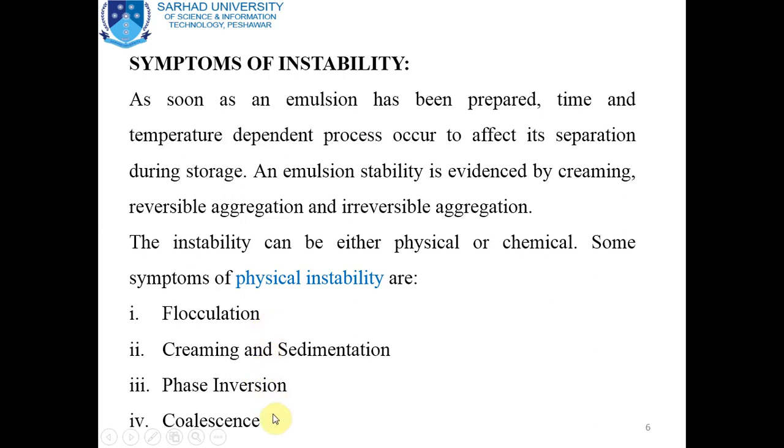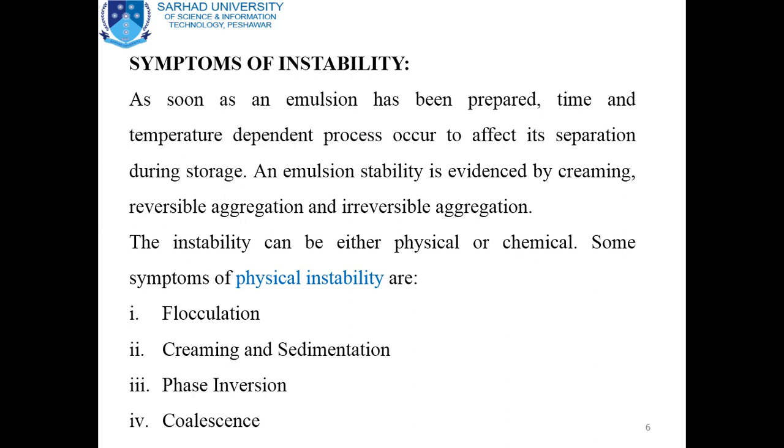These are the symptoms of physical instability, while the chemical instability includes oxidation and other parameters or symptoms.